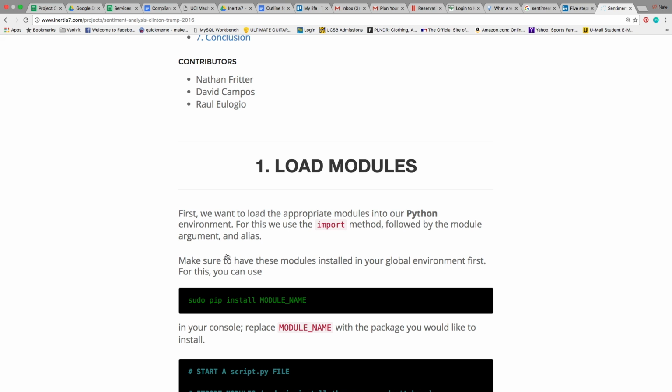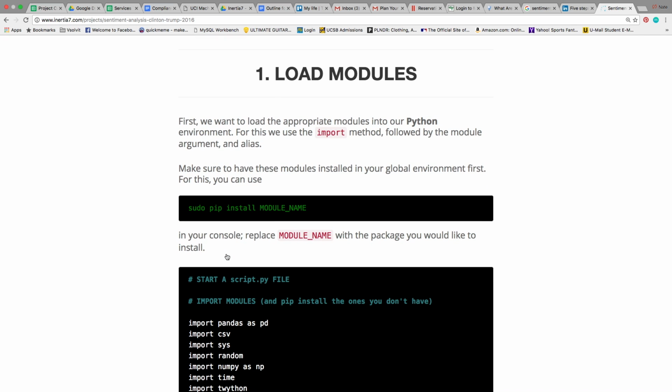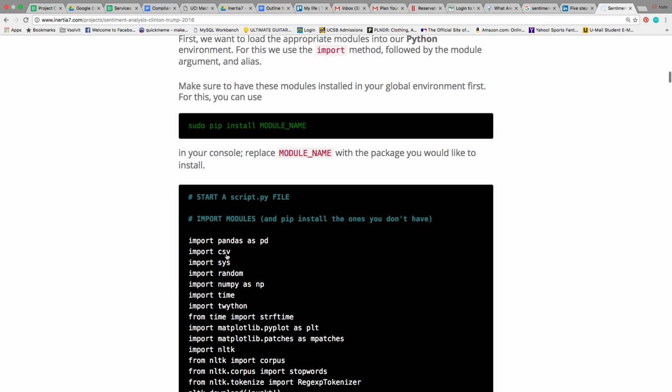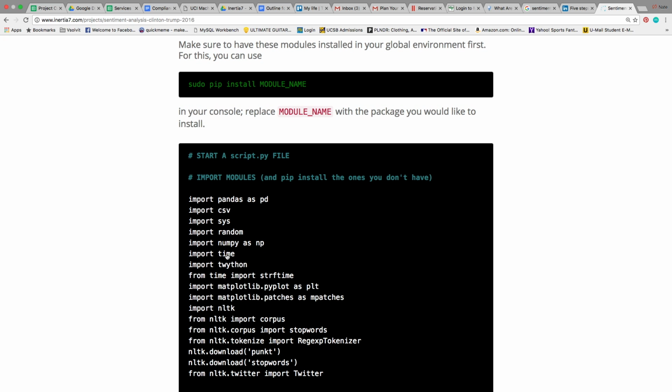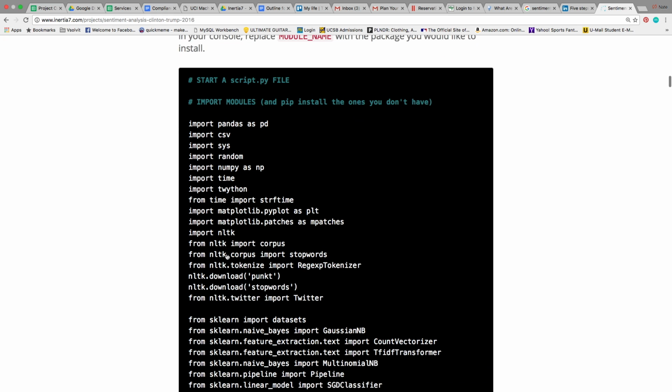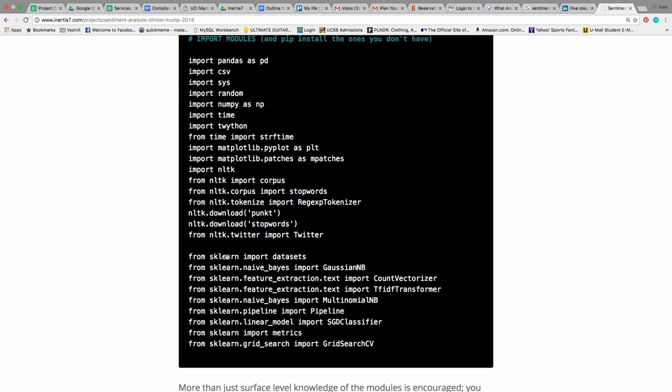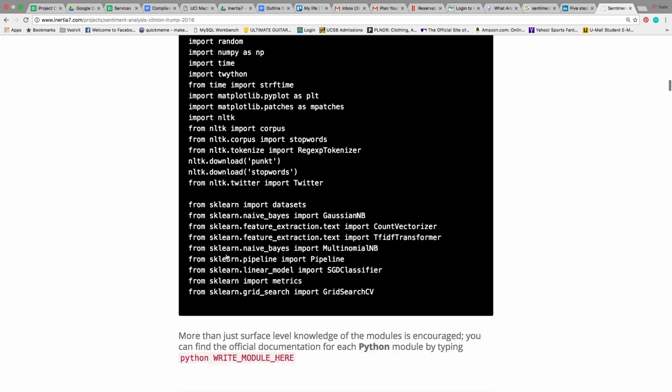And Emil, thank you. So first off, we're going to load the appropriate modules into our Python environment. So these are essentially libraries in Python that make things a lot easier. Now, if you don't have the modules, you can use sudo pip install, or other install commands, in order to do this. But basically, some of the modules we have are NLTK, a big one, got to tokenize the stuff. We have scikit-learn, that's the main machine learning library in Python. We have time and matplotlib for the exploratory analysis, and just various other ones that helped me along with this project.